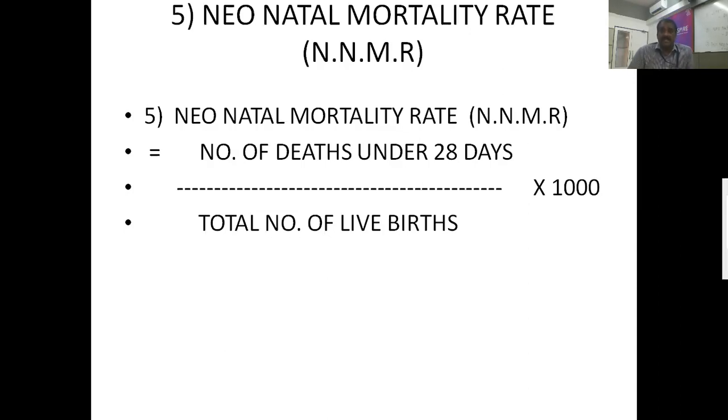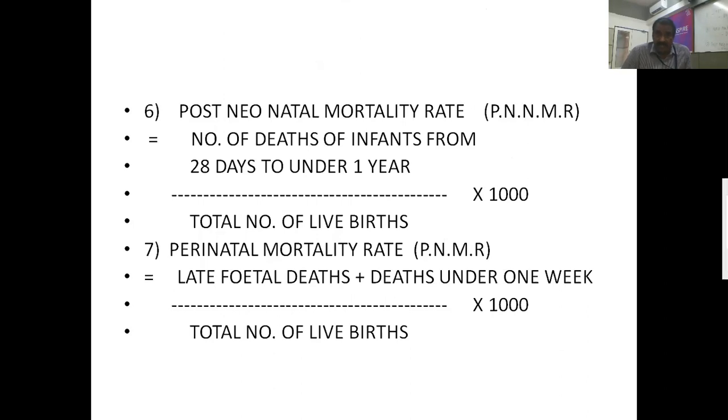Neonatal mortality rate, I had already explained what neonatal mortality rate and neonatal deaths are. Here we have an addition because we are finding a rate. Neonatal mortality rate, also called NNMR, is the number of deaths under 28 days divided by the total number of live births into 1000. I'm repeating: number of deaths under 28 days divided by total number of live births into 1000. We can find this for a particular year also.